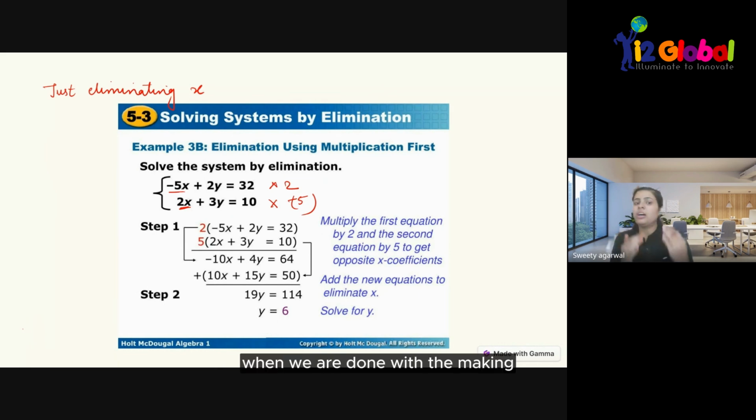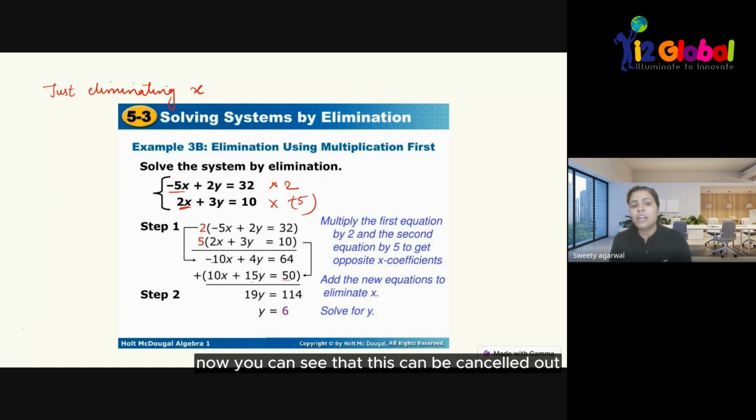When we are done with making the coefficients equal, now what will we do? We will make the signs of that variable opposite. First of all, we have to see that their signs are opposite. Here you can see that the signs are already opposite, minus and plus. If they are not opposite, we have to change the sign of every term of the second equation. But it is already the same, so we do not have to do anything.